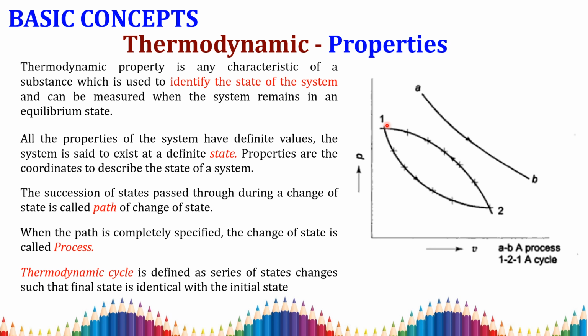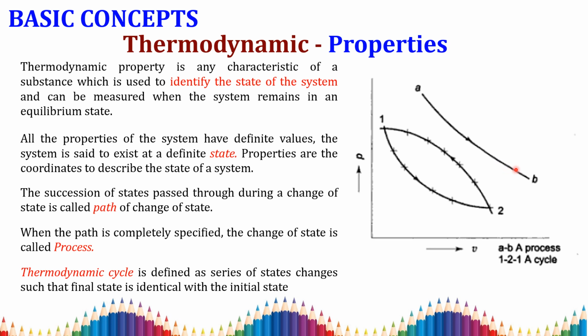So what is meant by state? A state is a coordinate. For example, we define our x-axis and y-axis values and fix a certain point on the graph; that is called the state of a system. A succession of states is called your path.